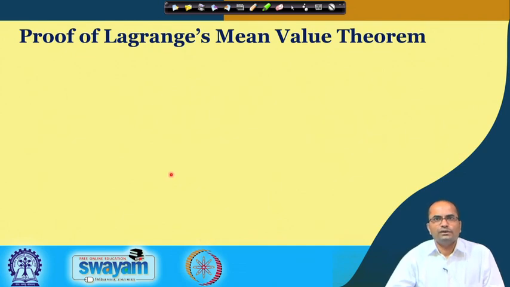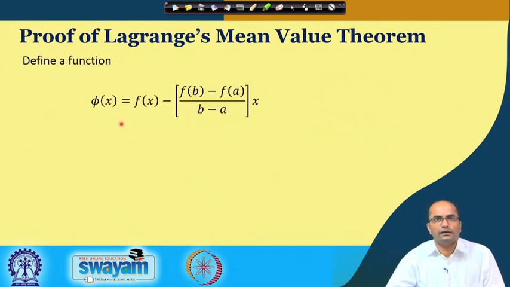The proof is very simple. If we consider the function phi(x) equal to f(x) minus ((f(b) minus f(a)) over (b minus a)) times x, if you take a close look at this function, it is basically the difference of two functions: f(x) and some constant times x. So, f is continuous in the closed interval [a, b] and differentiable in the open interval (a, b), and x is also a function which is continuous and differentiable in those intervals. Then this difference will also be continuous in the closed interval [a, b] and differentiable in the open interval (a, b).